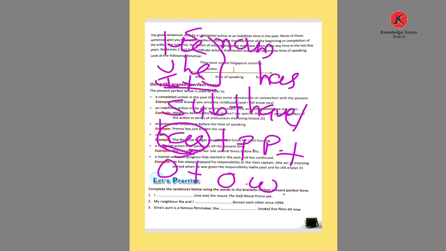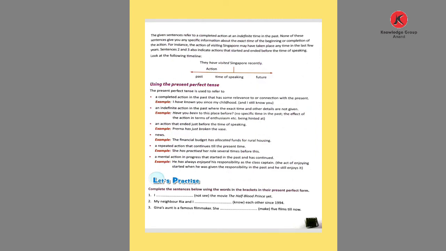And with the rest, the plural nouns and the pronouns I, we, you, they, you use the auxiliary verb have. Okay, then here is given the exercise, where using the present perfect tense we fill in the blanks.